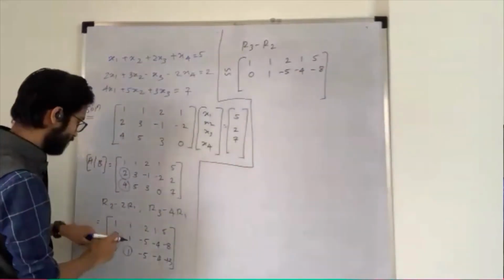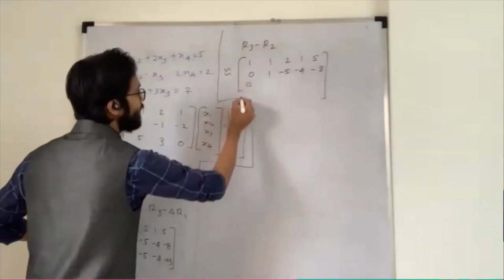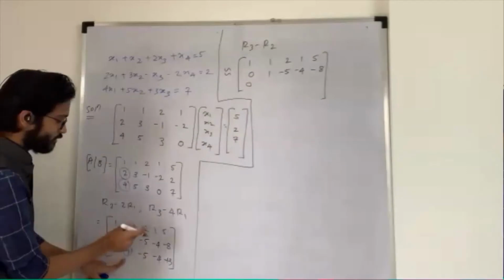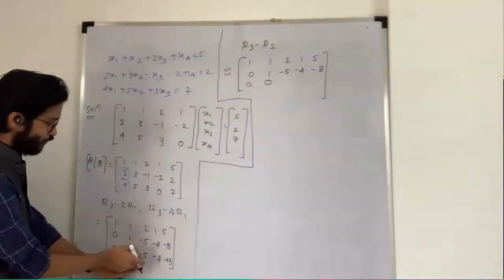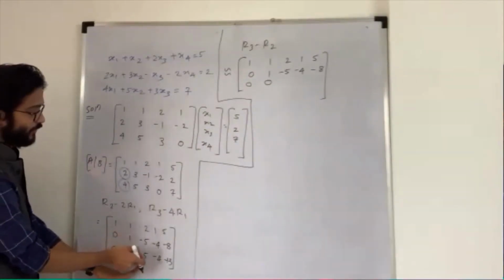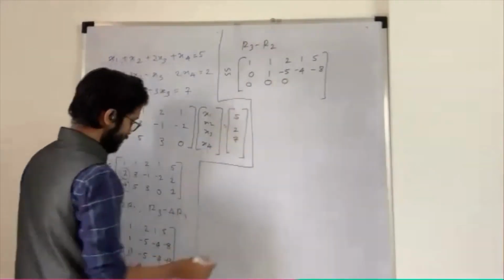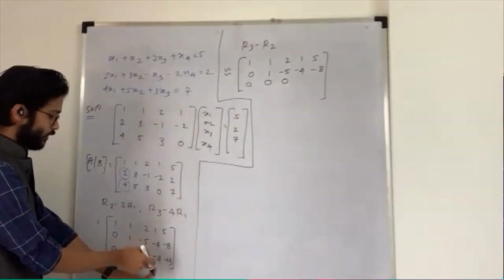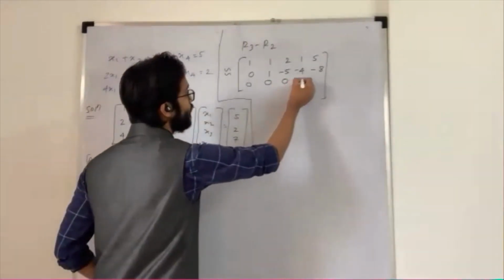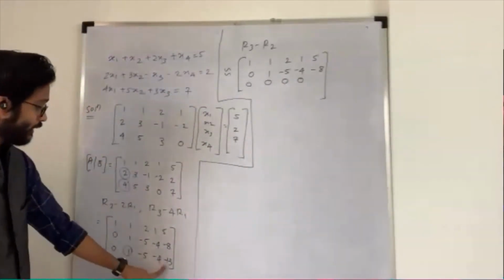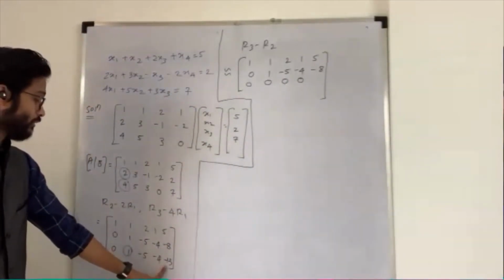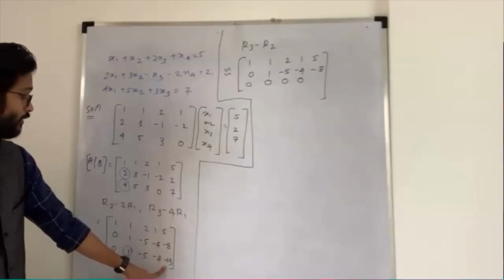And this minus this: 0 minus 0, I will get 0. 1 minus 1, I will get 0. Minus 5, and minus minus becomes plus 5, it also gets 0. Minus 4, minus minus plus 4, this also gets cancelled, we will get 0. And here minus 13 plus 8. Am I correct? Minus 5.